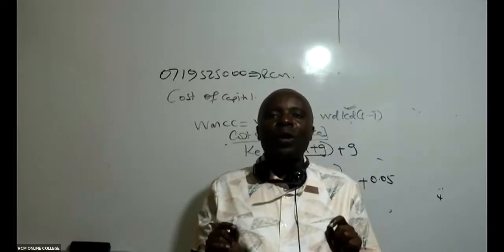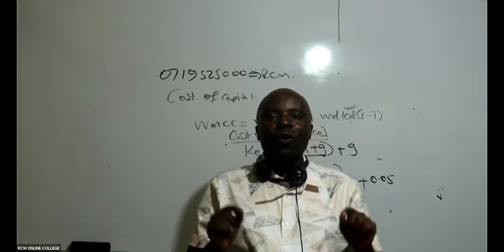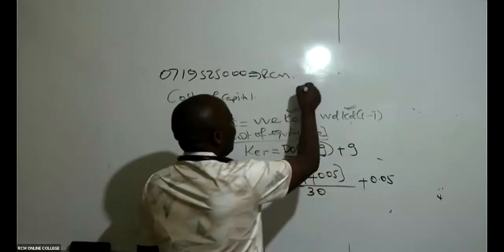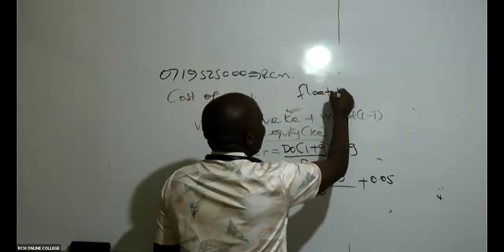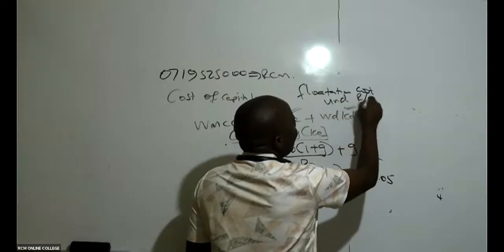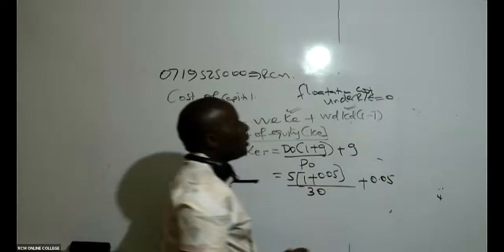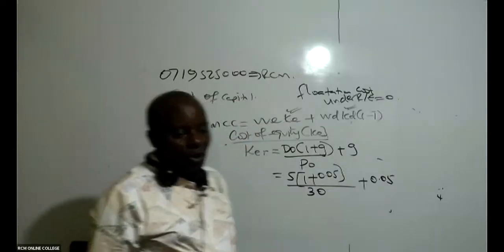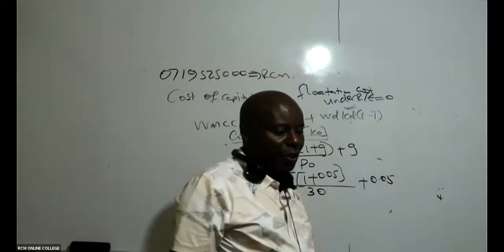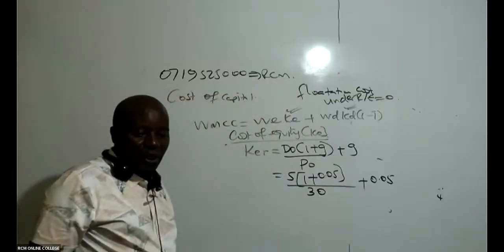0. If I were you, I would have said that flotation cost and retained earnings equals 0. Flotation cost and retained earnings equals 0.